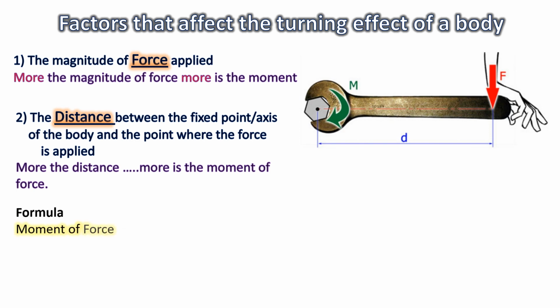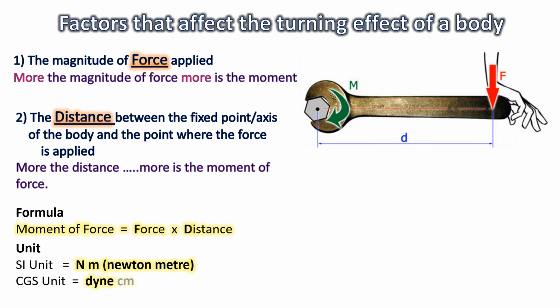Now, what is the formula of moment of force? Moment of force is equal to force into distance, as moment of force directly depends on force and distance of force from the axis of rotation. Now, can you think and tell me what will be the unit of moment of force? SI unit of force is Newton and SI unit of distance is meter. So, SI unit of moment of force will be Newton into meter, that is Newton meter.